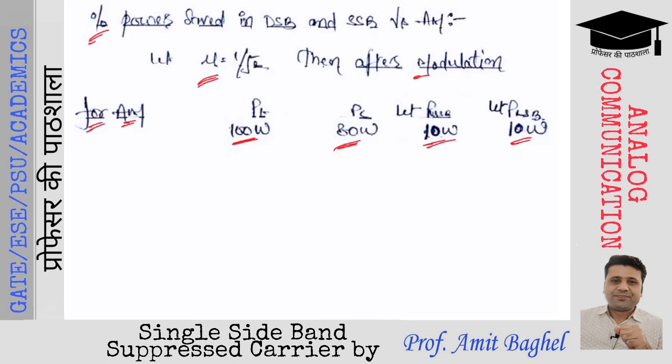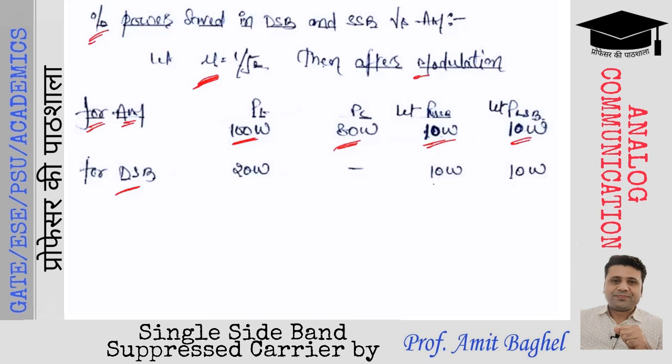Now let us consider the same case when we are taking the DSBSC signal and the modulation index is 1 by root 2. In case of DSBSC signal, when the modulation index is 1 by root 2, the sideband power will be what? AC square, AM square divided by 4. When you take modulation index as 1 by root 2, it will be actually PC mu square by 2, right?